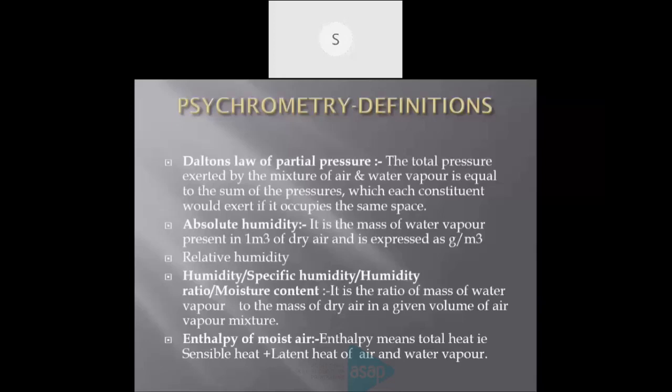Next is enthalpy of moist air. Enthalpy means total heat. Total heat means when heat is absorbed by a substance, it may be divided into two, that is sensible heat and latent heat. Here the enthalpy means sensible heat plus latent heat of air and water vapor. Actually, the enthalpy is the total heat.